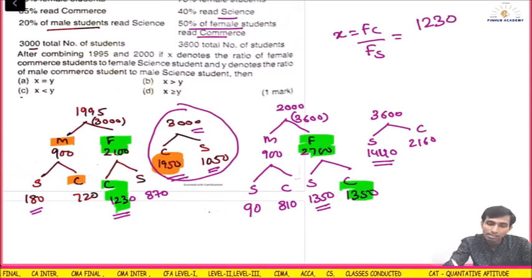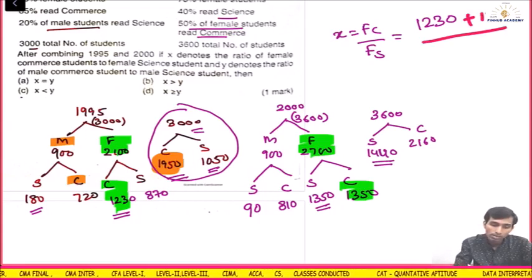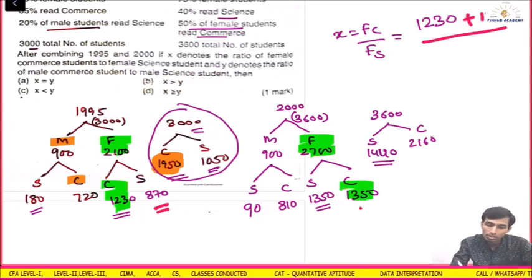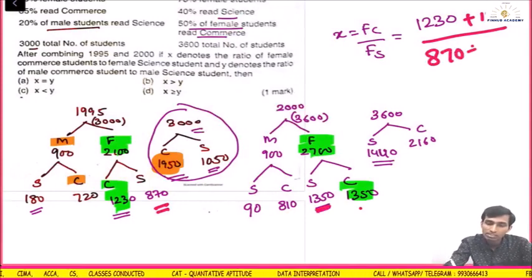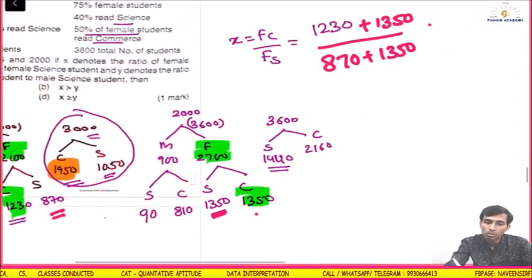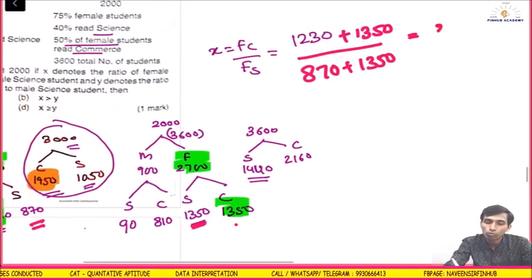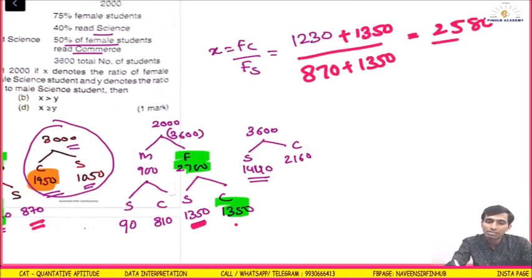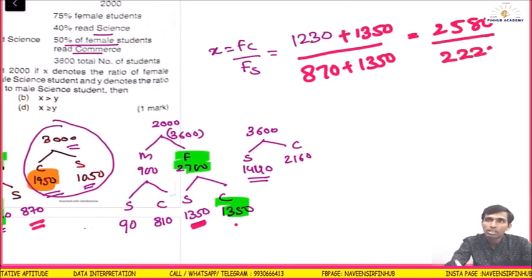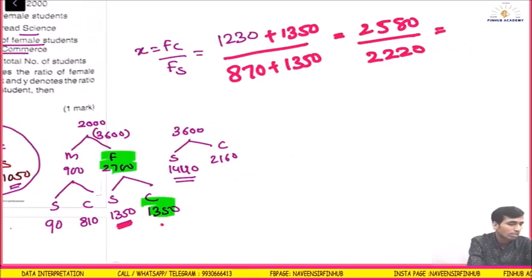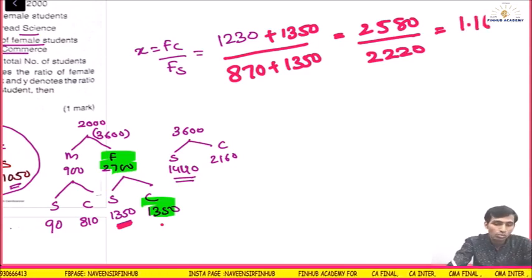I will add them: 1230 plus 1350 is 2580. Upon female science: 870 plus 1350 is 2220. Check the answer: 2580 divided by 2220. I am getting 1.162 something.